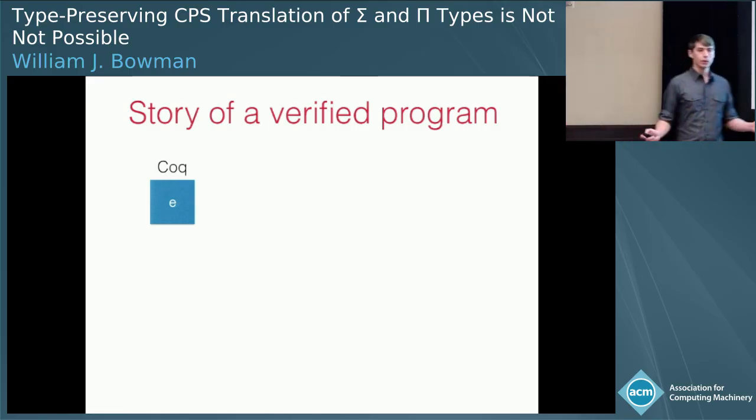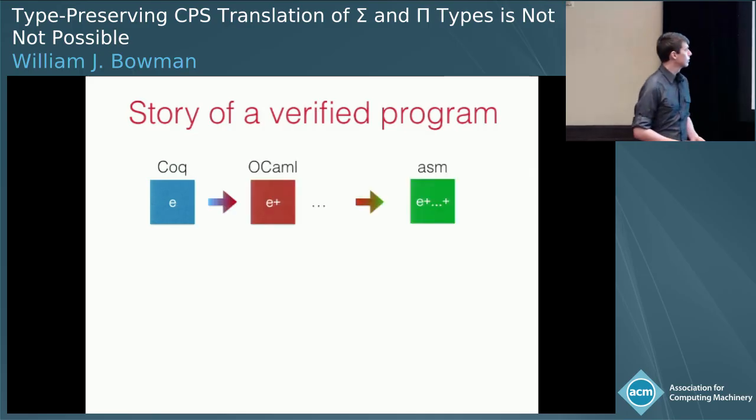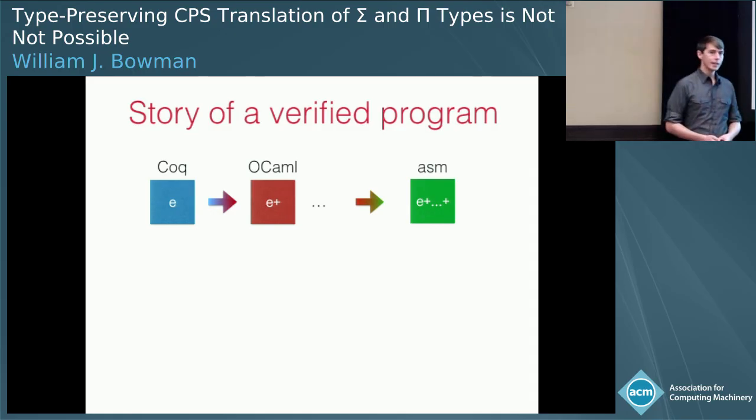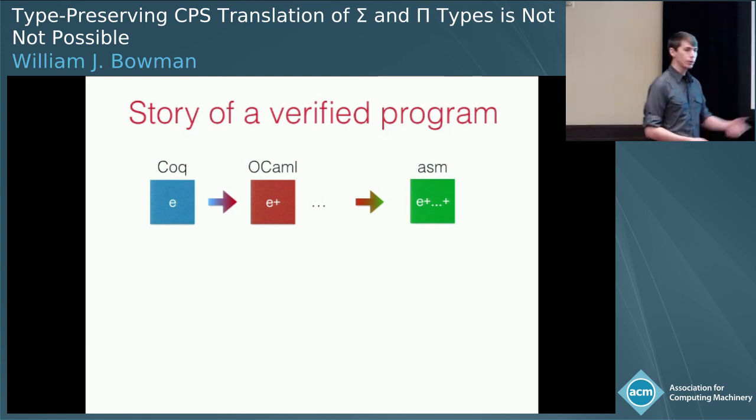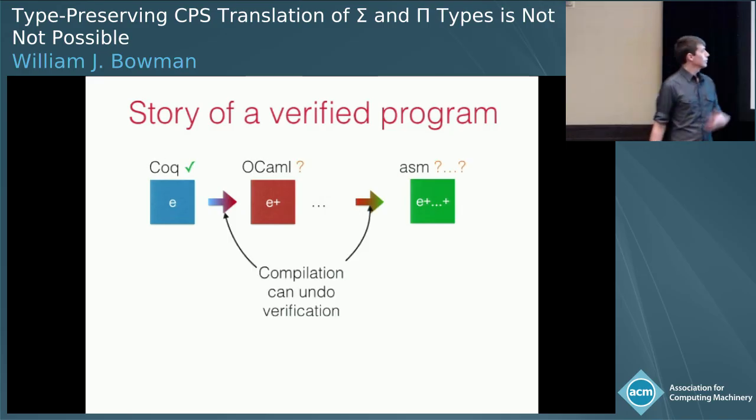So we have lots of code verified in Coq, but that is not the end of the story, right? When I write a program in Coq, I'm typically going to extract it to OCaml, and now it's not clear that my verification still holds. And then OCaml is going to compile it further down to assembly. So our verification story looks a bit more like this, where I have strong guarantees in Coq, but then each stage of compilation can undo my verification, right?